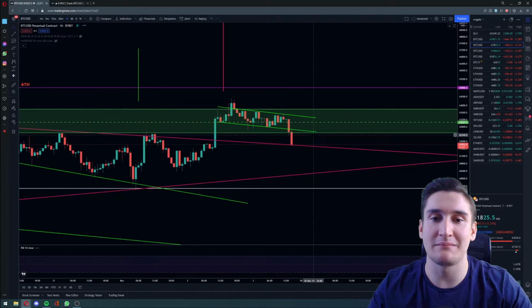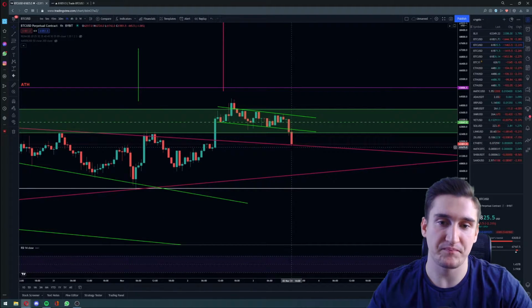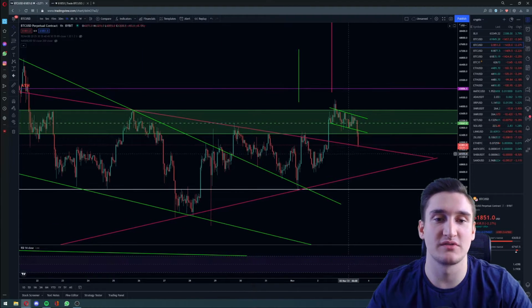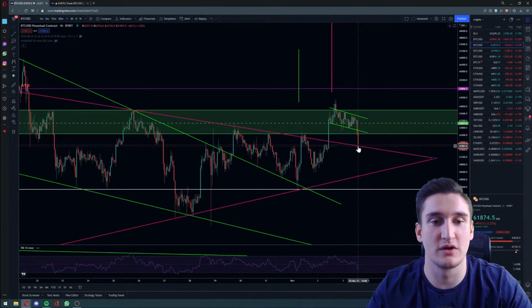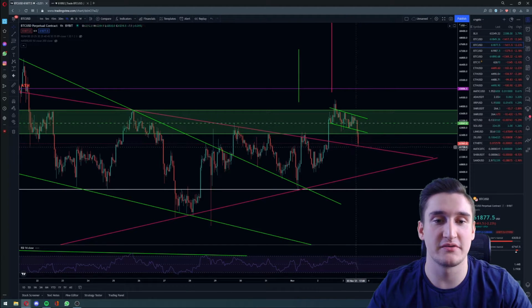So don't panic maybe if we just get a little 1-hourly close below that symmetrical triangle. In my opinion, it's most important that we don't close the 4-hourly below that symmetrical triangle.